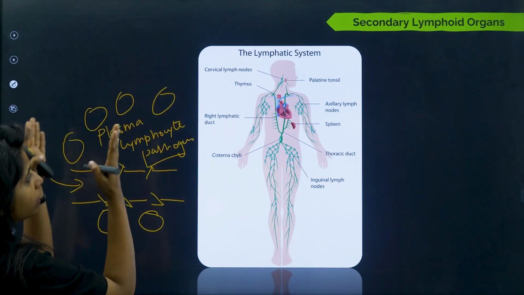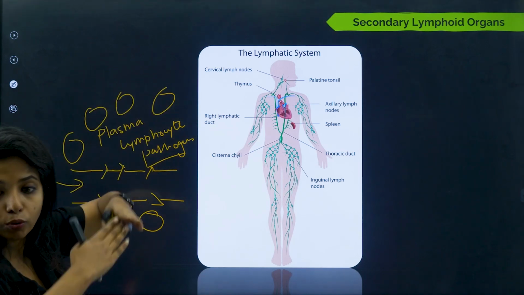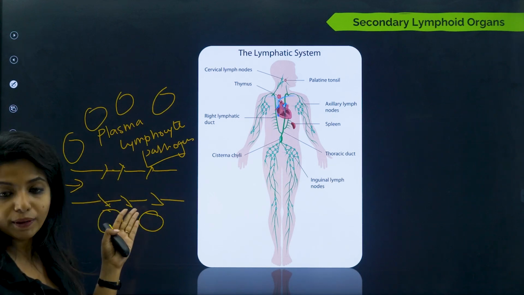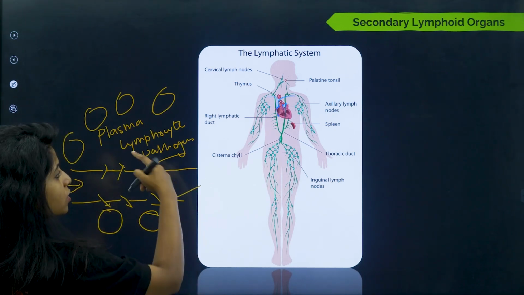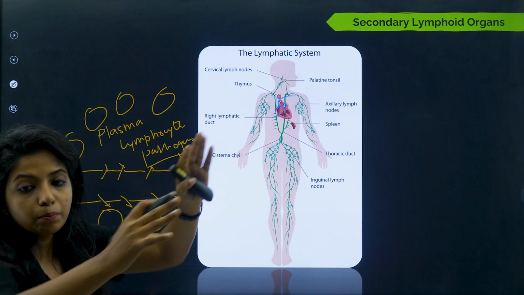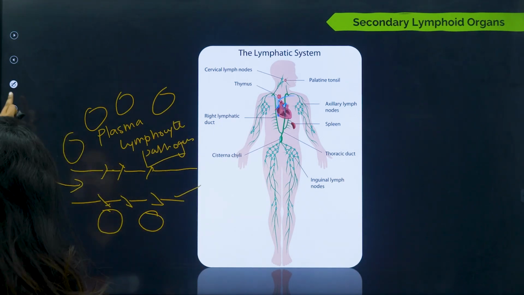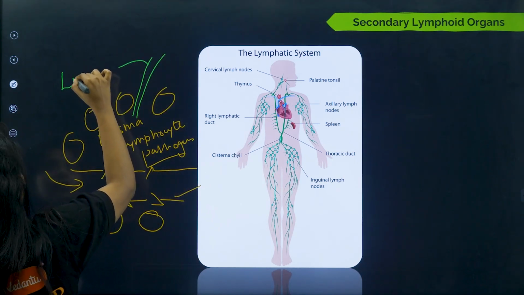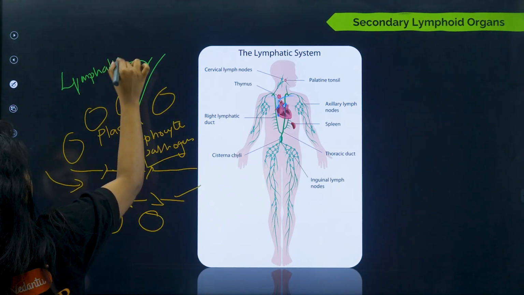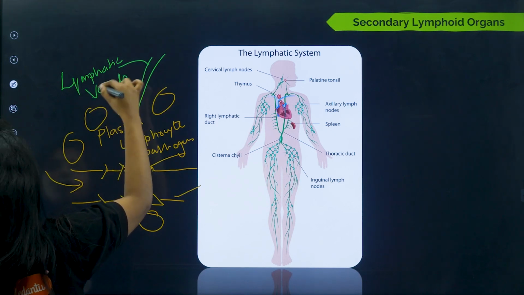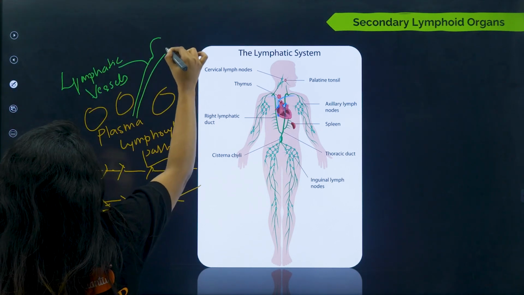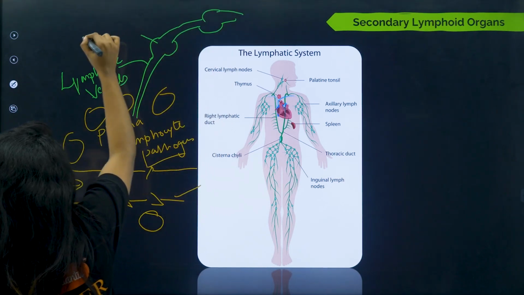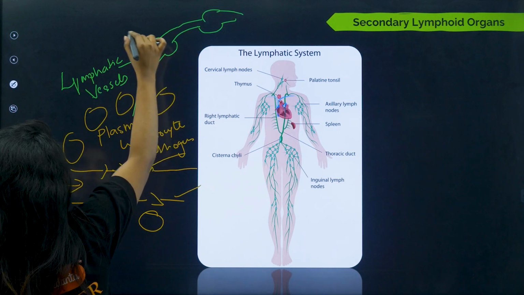Now there should be someone who could take these things back to the circulatory system, because we cannot waste our plasma or lymphocytes, and the blood pressure would be getting reduced, right? So all this is collected and given back to a vein that goes to the heart. What is that, something that collects everything? It is known as the lymphatic vessel, children. And in between, these lymphatic vessels have a lobed structure like this, which is very rich in lymphocytes. They have so many lymphocytes.